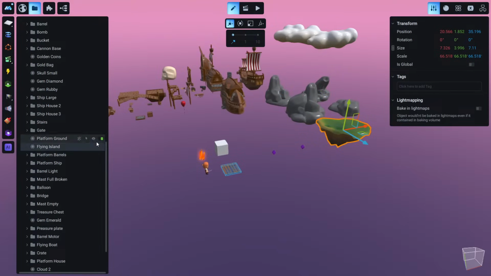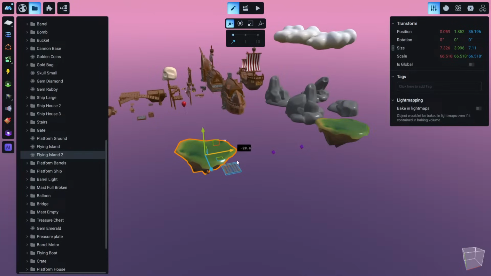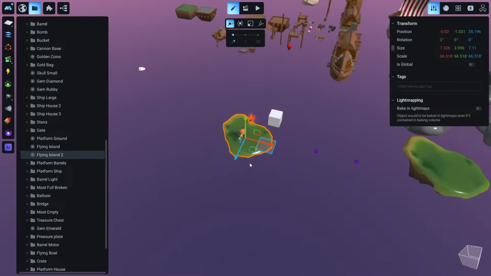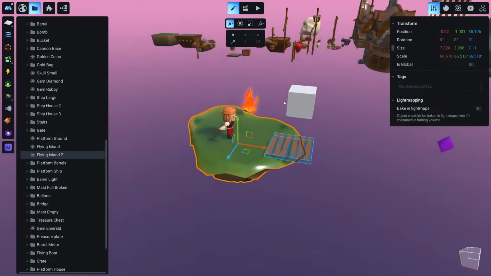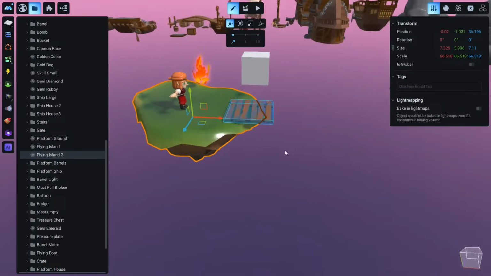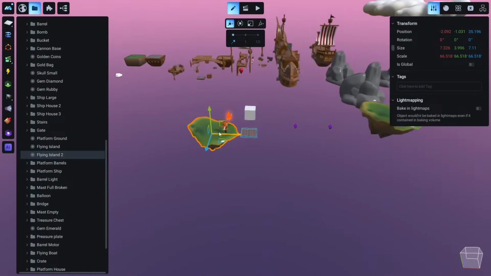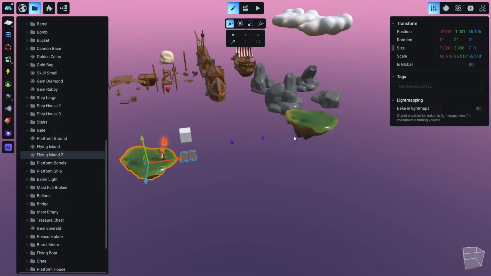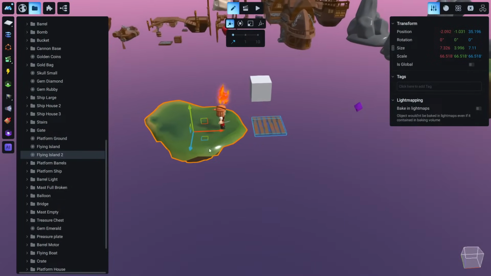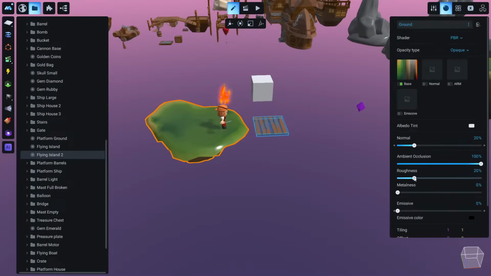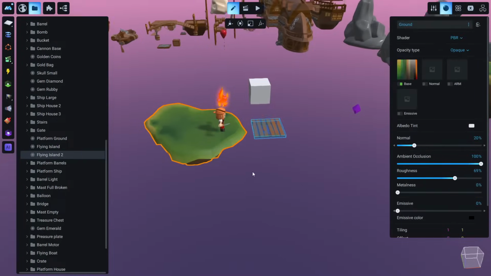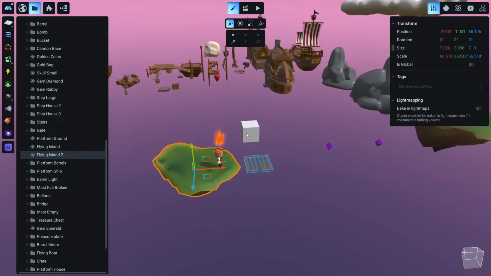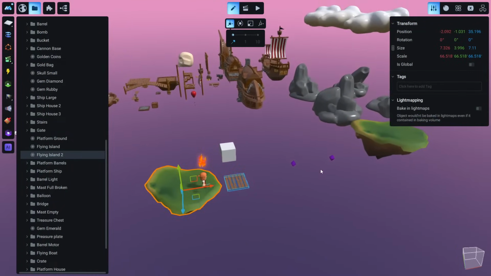Just duplicating stuff here and there. Let's move this here, for example. A small level with anything you like with these items. Of course, this also contains physical properties because we just duplicated it. Maybe we can also make it not so shiny. Let's add a little bit of roughness. We can just adjust things here and there.